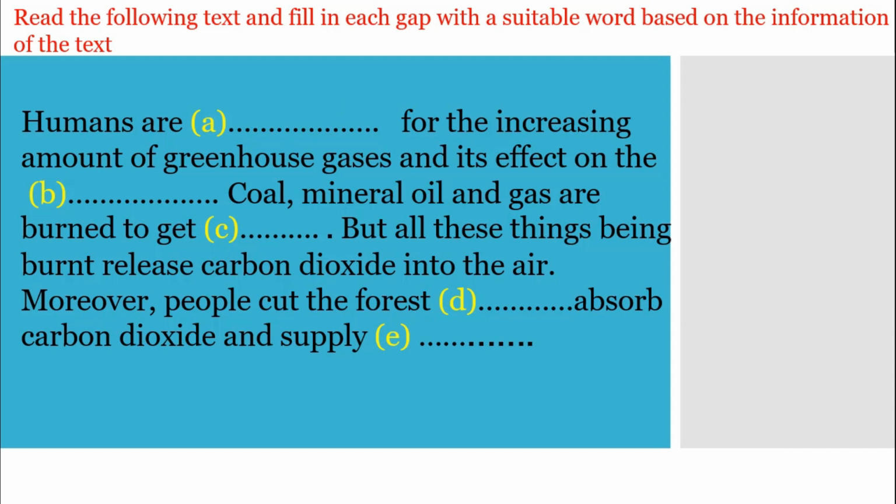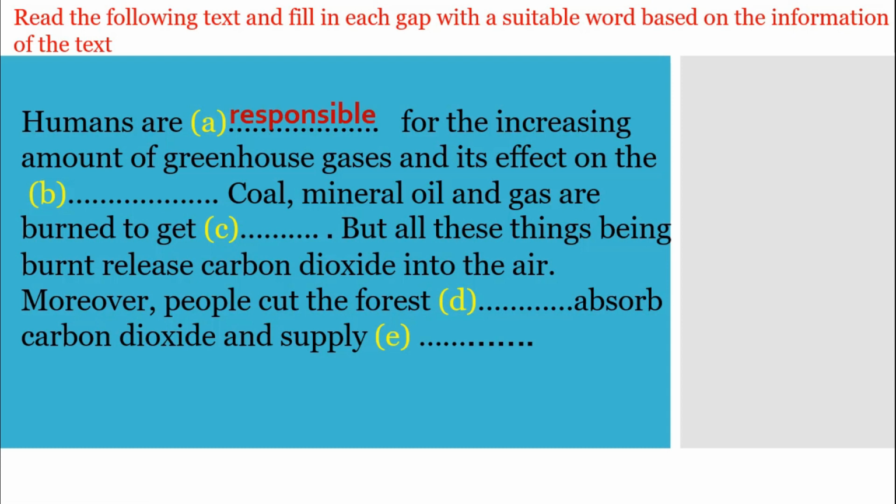So, dear students, let's solve this exercise. Humans are dash for the increasing amount of greenhouse gases. So, that means, dear students, you have to understand the meaning of the sentence, then you will try to collect an appropriate word for this sentence. So, for this portion, the answer will be responsible.